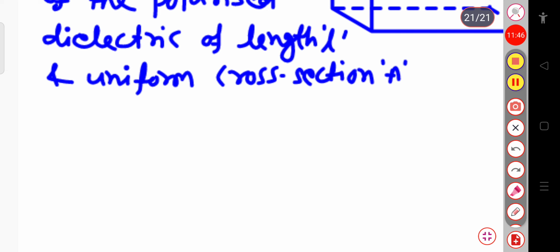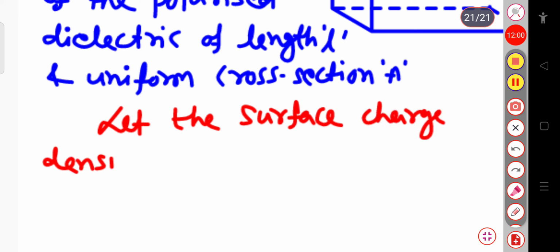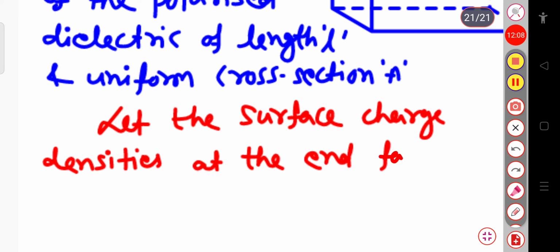So let the surface charge densities at the end faces be plus sigma p and minus sigma p.